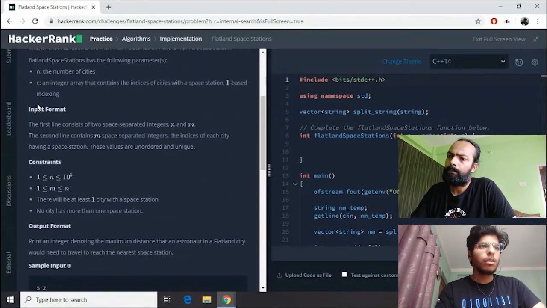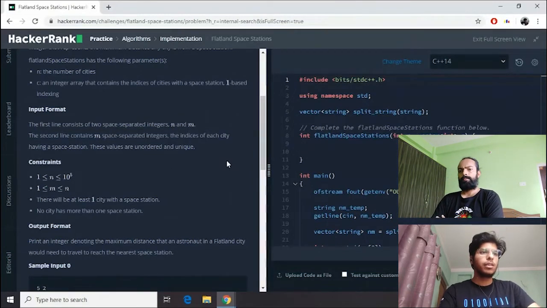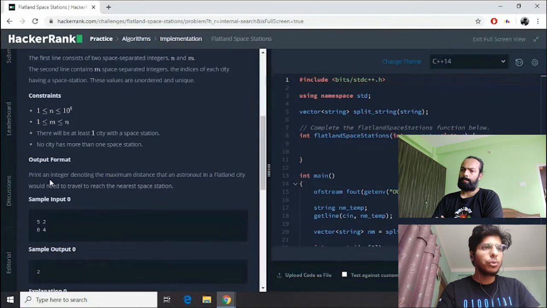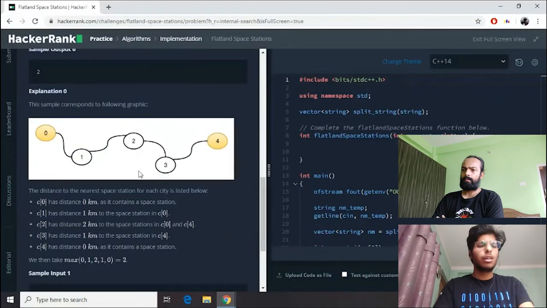In the input format, the first line consists of two space-separated integers n and m. The second line consists of m space-separated integers, the indices of each city with a space station. For the output, print an integer denoting the maximum distance that an astronaut in a Flatland city would need to travel to reach the nearest space station. Roshan, how much did you understand the question?